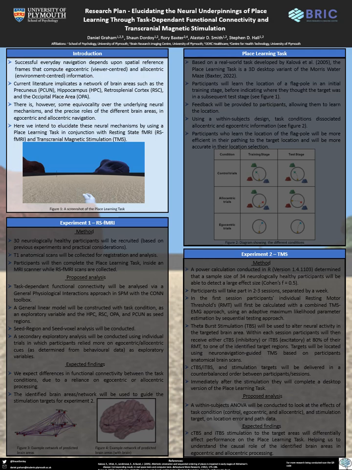Previous research has indicated a complex network of brain areas involved in these spatial reference frames. However, the precise neural mechanisms and causal roles of these brain areas are not well understood. Here we will use fMRI and TMS to further our understanding of these neural mechanisms.